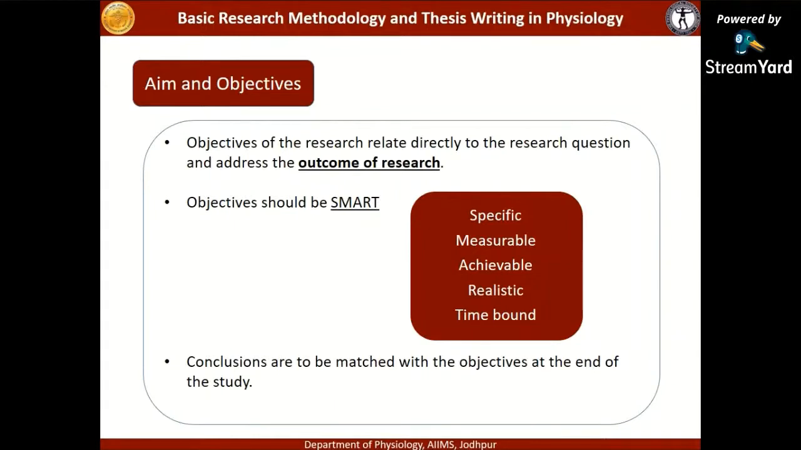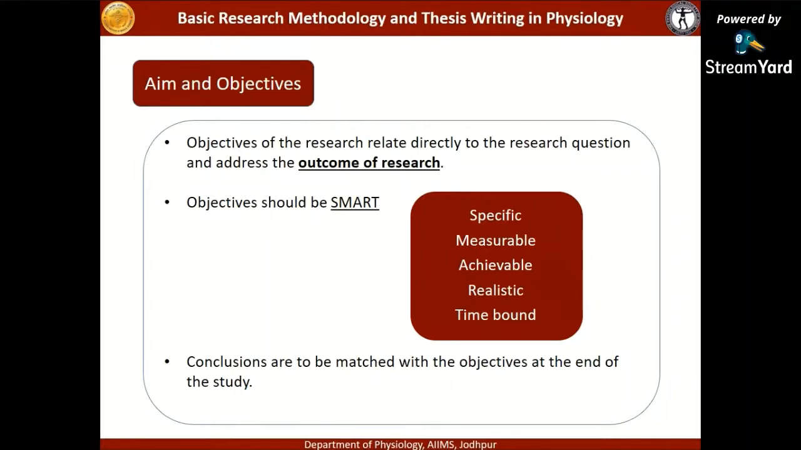When you're writing your protocol or your thesis, you have to state the aim of your research. So what is the aim and what are the objectives? Aim is that gap in the knowledge which you're trying to fill up through your study, through your research. And objectives are those steps which you take to achieve your aim. So objectives are very essential for your research. They will guide you through the research and save a lot of time.